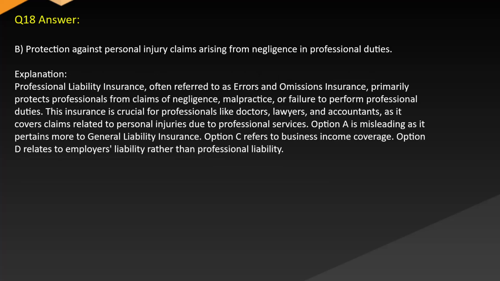Answer: B. Protection against personal injury claims arising from negligence in professional duties. Explanation: professional liability insurance, often referred to as errors and omissions insurance, primarily protects professionals from claims of negligence, malpractice, or failure to perform professional duties. This insurance is crucial for professionals like doctors, lawyers, and accountants, as it covers claims related to personal injuries due to professional services. Option A is misleading as it pertains more to general liability insurance. Option C refers to business income coverage. Option D relates to employer's liability rather than professional liability.